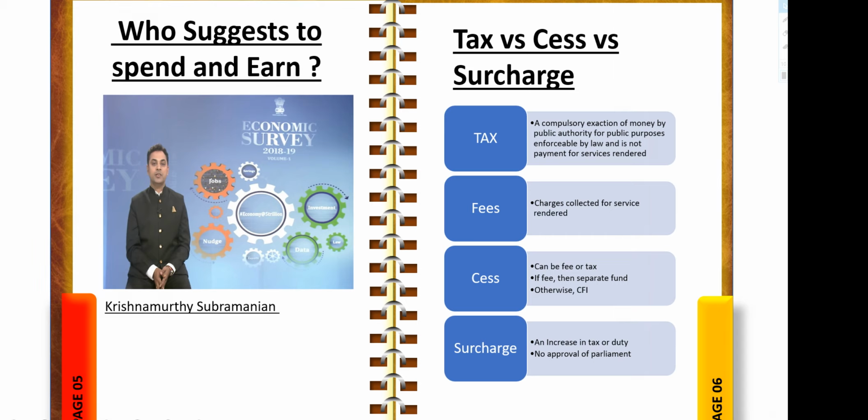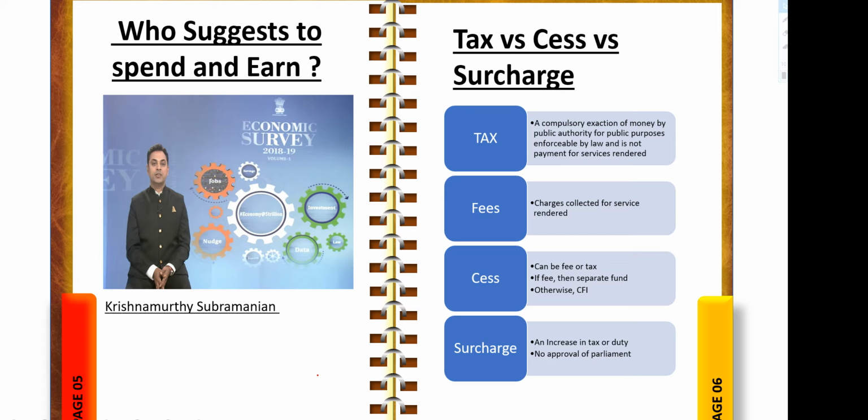right? So who suggests how to spend and how to earn the money? So budget has been prepared, right? And from CFI we are withdrawing money. But how does the government know how much money it has to spend on a particular thing, and how much money it has to earn by investing in something?